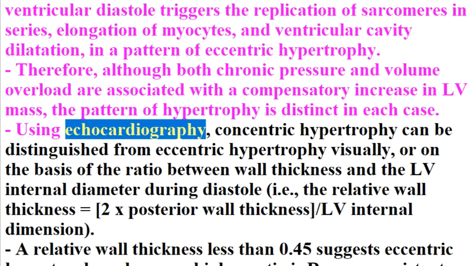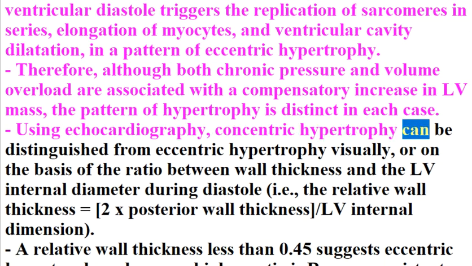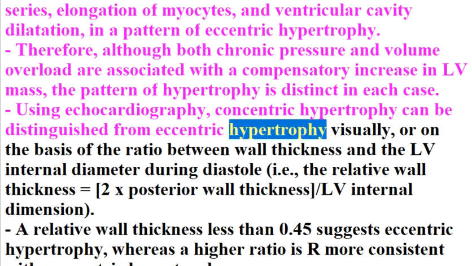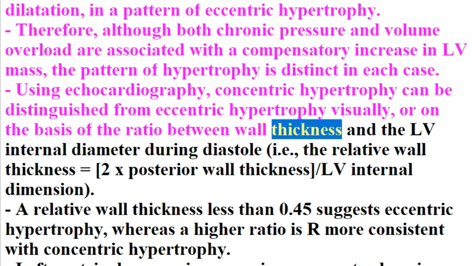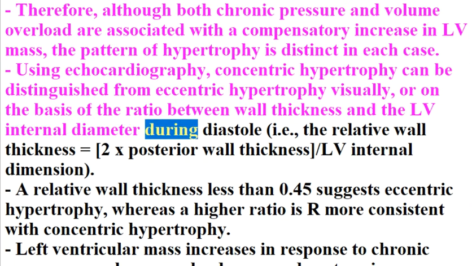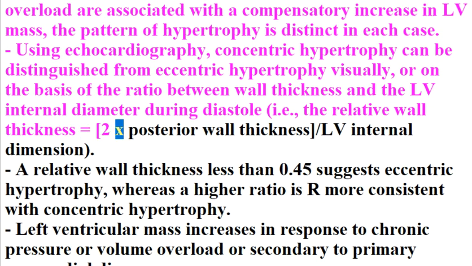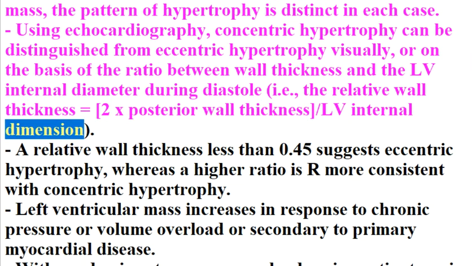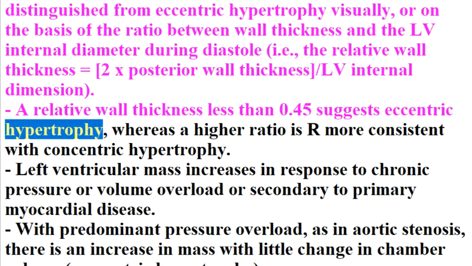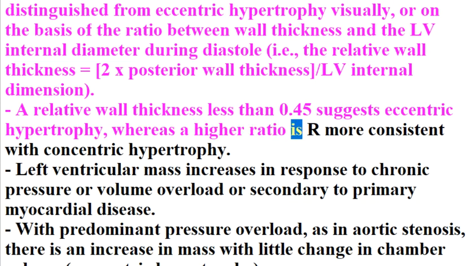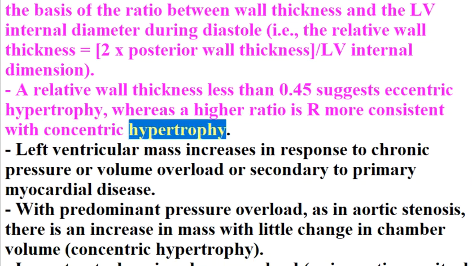Using echocardiography, concentric hypertrophy can be distinguished from eccentric hypertrophy visually, or on the basis of the ratio between wall thickness and the LV internal diameter during diastole, i.e., the relative wall thickness equals 2 x posterior wall thickness / LV internal dimension. A relative wall thickness less than 0.45 suggests eccentric hypertrophy, whereas a higher ratio is more consistent with concentric hypertrophy.